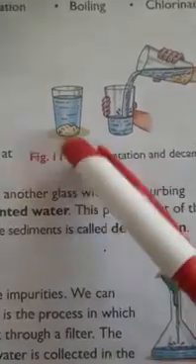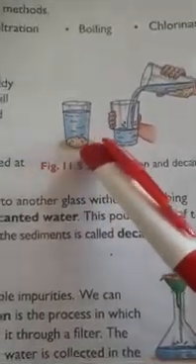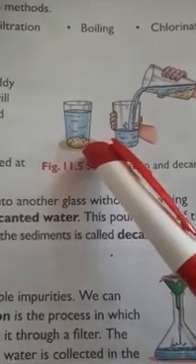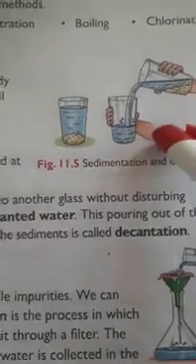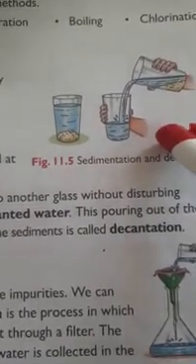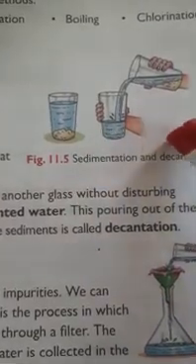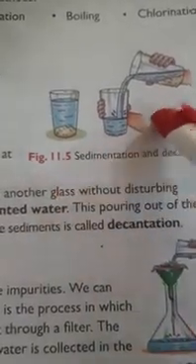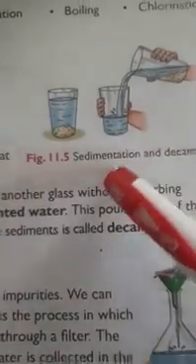What is sedimentation? When impurities are settling down at the bottom of the glass, this is called sedimentation. And when we are removing this clear water into the other vessel, this process is called decantation. Okay, so after doing this process, still this water is not fit for drinking. Still impurities are there in that. It is not 100% pure.